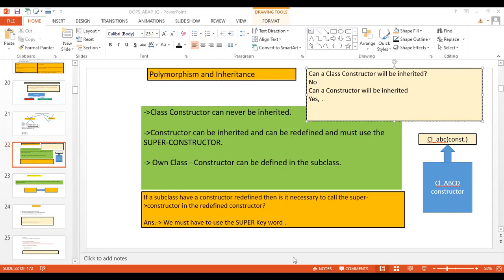Here I have created this ZCL1PK, one superclass. In this we have the two methods, class underscore constructor and constructor. Both the methods are implemented. That means I have double clicked on this method, went inside and activated. For the constructor, I double clicked, went inside, and have not written any code, but I have activated. So both the methods are implemented.